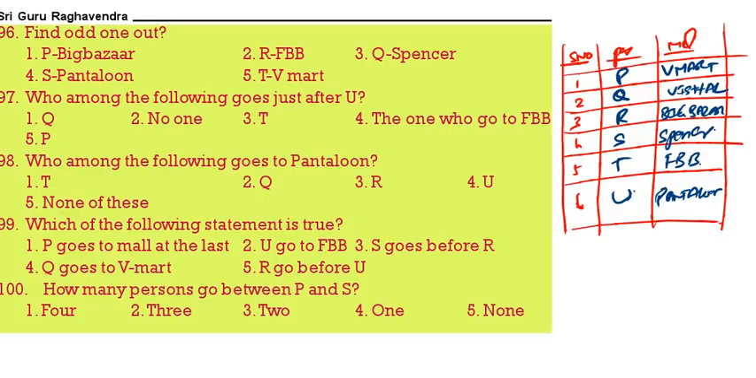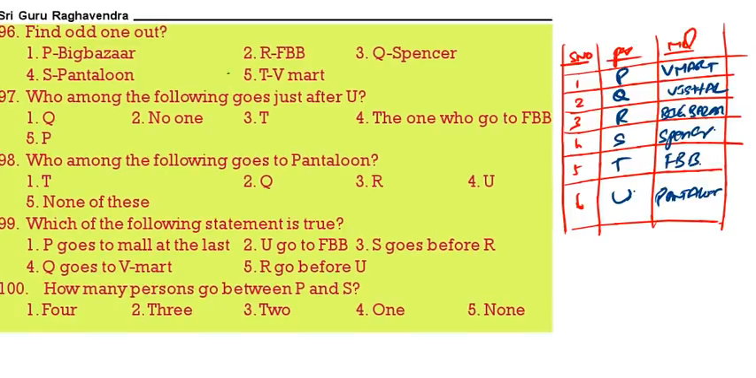P Big Bazaar, R FBB, Q Spencer, S Pantaloon, T V-Mart. So which is the odd one out? P one gap Big Bazaar, R one gap FBB, Q one gap Spencer, S one gap Pantaloon, T one gap V-Mart will not come. Who is going just after U? No one. Who is going to Pantaloon? U. Which is the true statement?